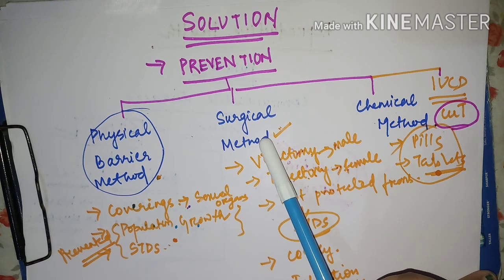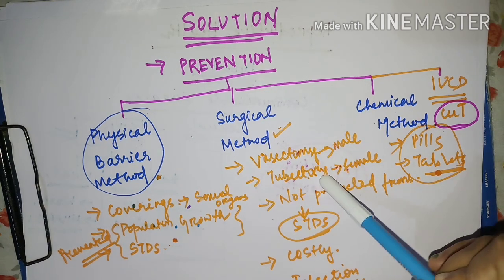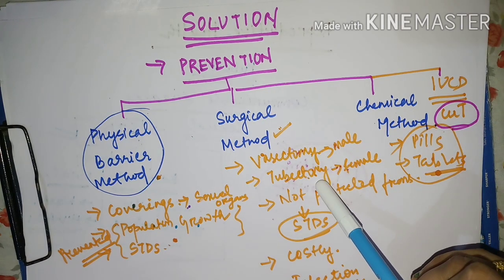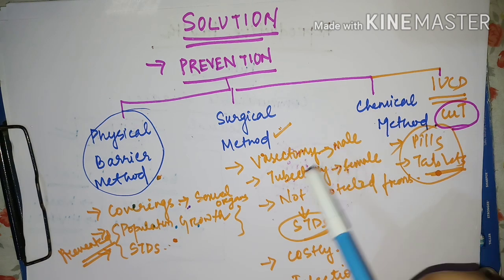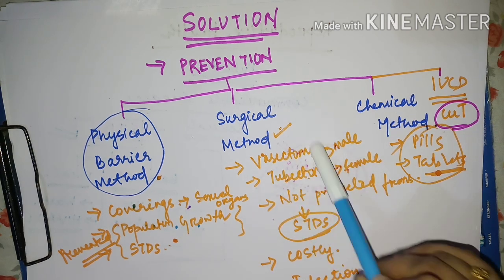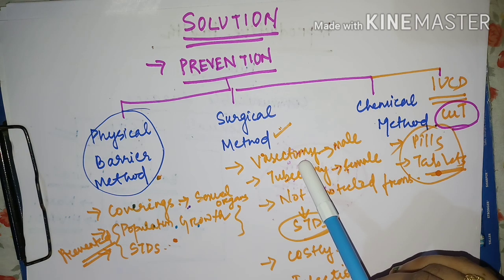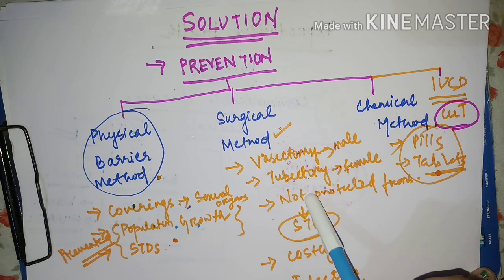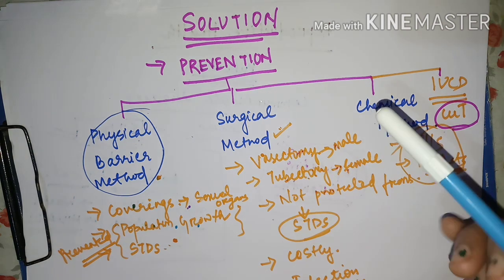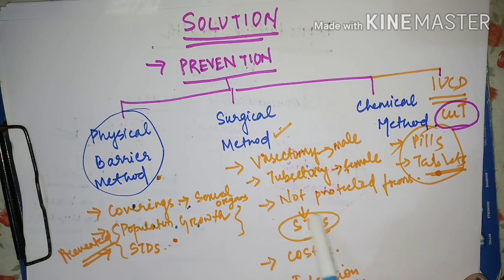The second method is the surgical method. There are two types in that. One is vasectomy, the other is tubectomy. Vasectomy is carried out in males, and tubectomy in females. In vasectomy, the vas deferens in the male is cut or tied, and in tubectomy, the fallopian tube or oviduct in the female is cut or tied. This protects against fertilization, that is syngamy, and hence in the long run we prevent unwanted pregnancies. But this does not protect from STDs.